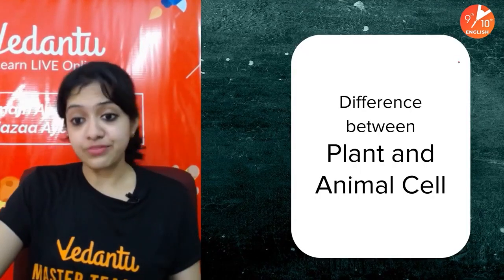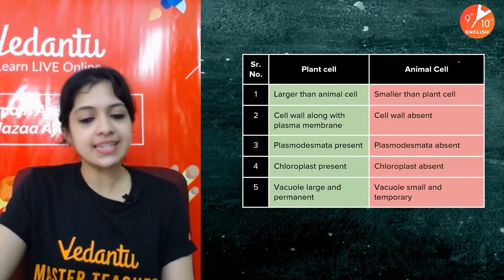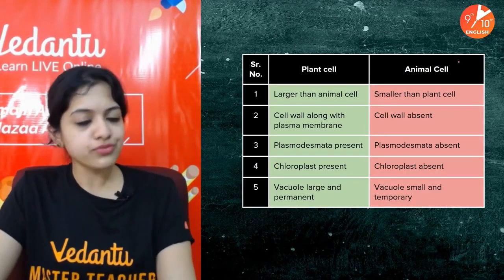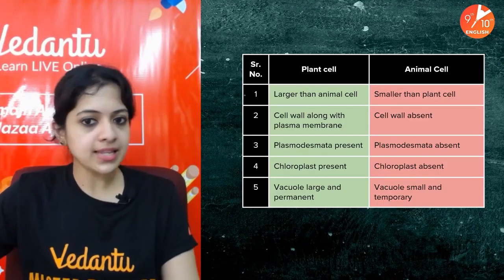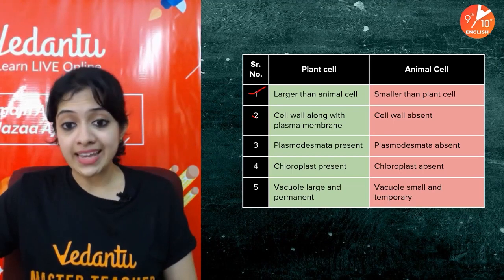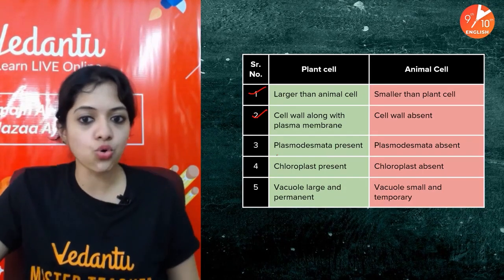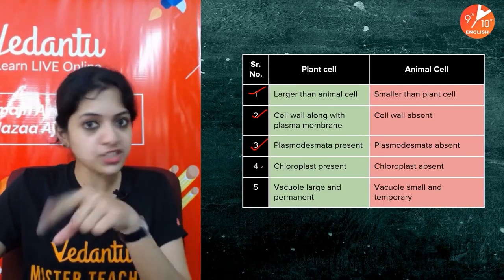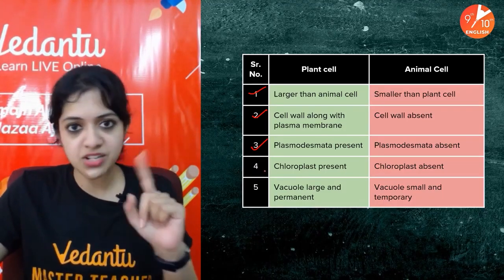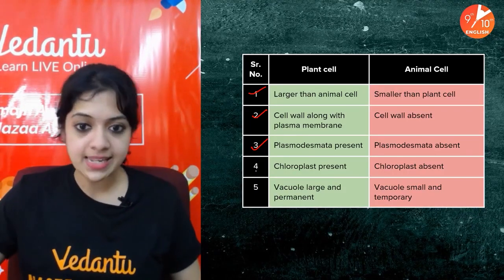Okay, now let's look at the difference between a plant and an animal cell. The most important ones are listed out here, children. I want all of you to go through it, mainly in terms of size. What you can see, plant cells are generally larger. Secondly, about cell walls. Plant cells have a cell wall, whereas animal cells don't. Plasmodesmata, connections between cytoplasm of adjacent cells. Remember, I told you they are present in plant cells but absent in animal cells.